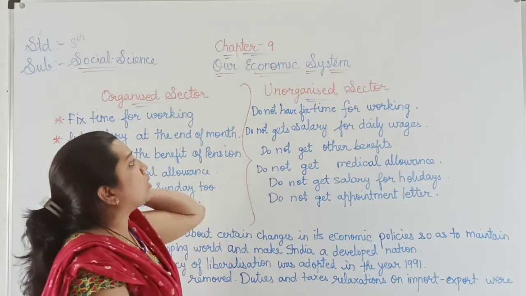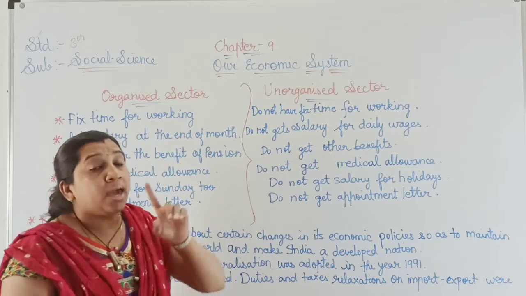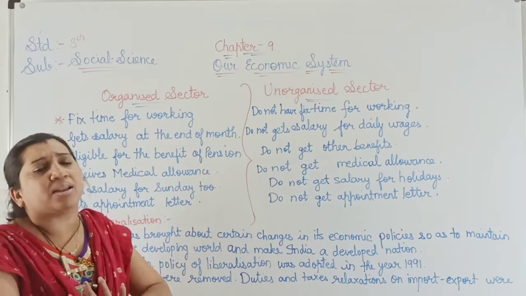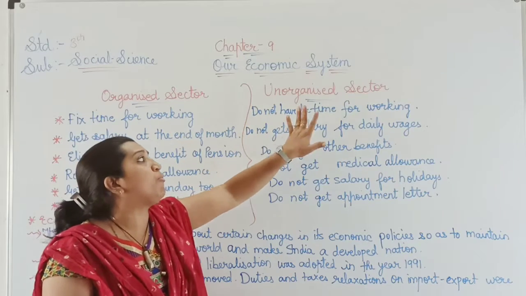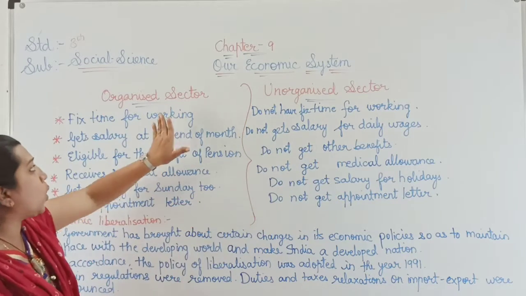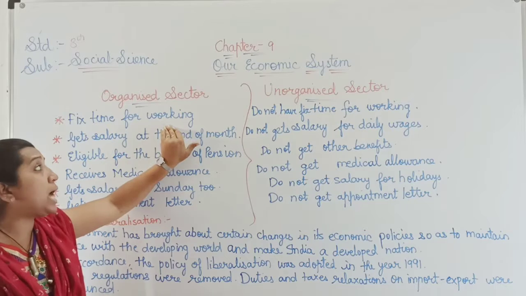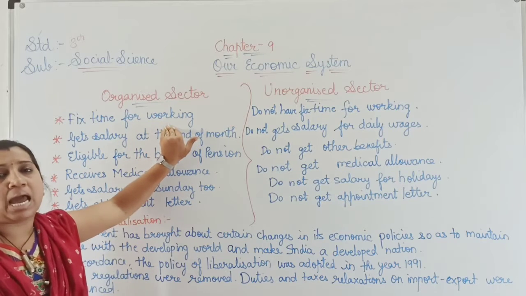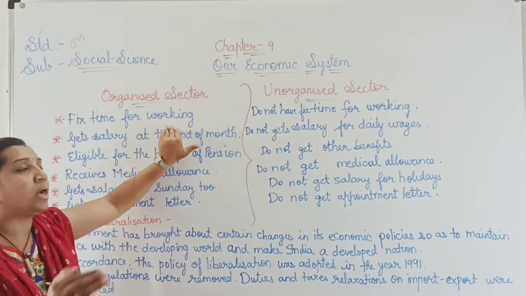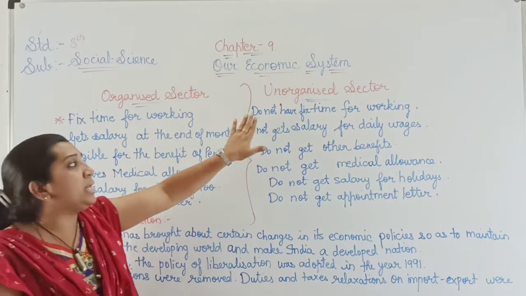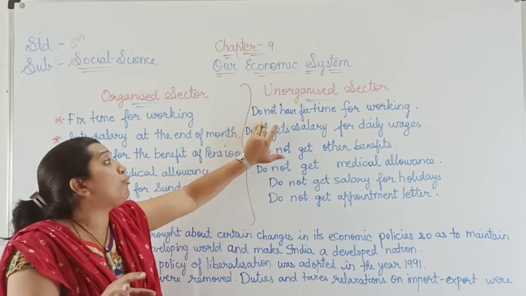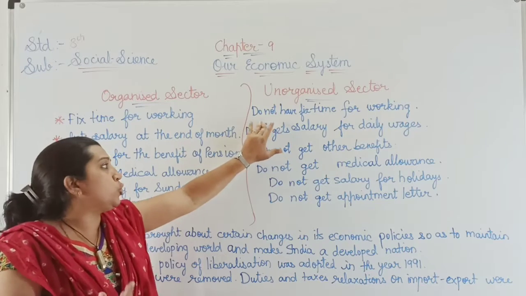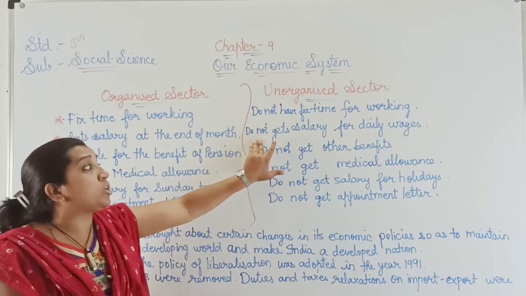Now let us move towards the unorganized sector. In this unorganized sector, nothing is fixed. For example, there is no fixed time for working. In the organized sector, we have studied that an employee has a fixed time to work, but here there is no fixed timing for any employee to come and to go.